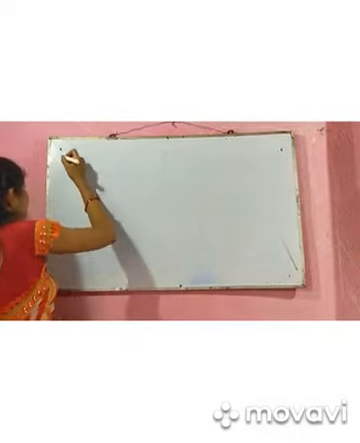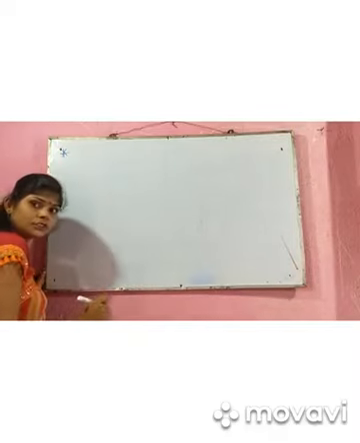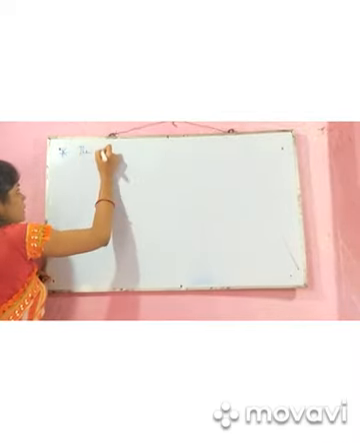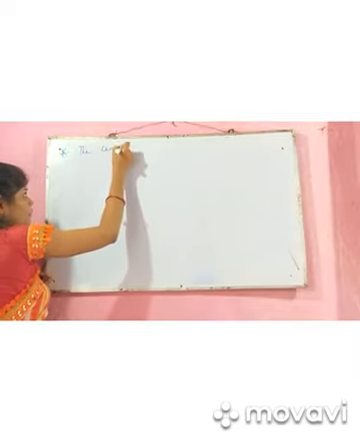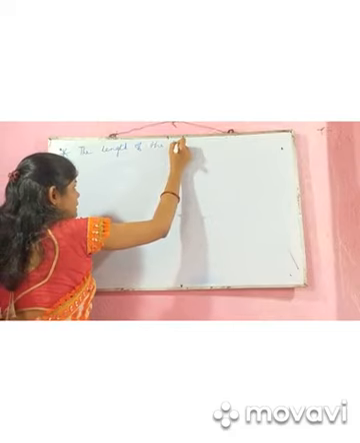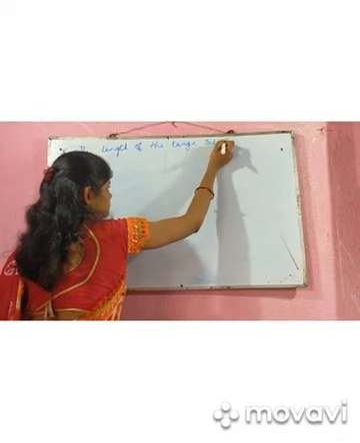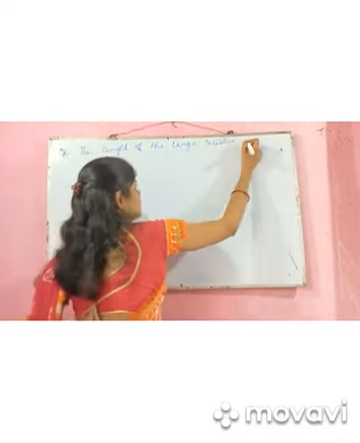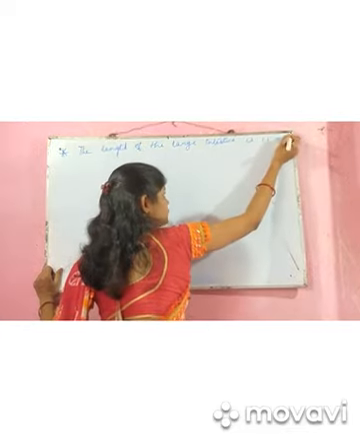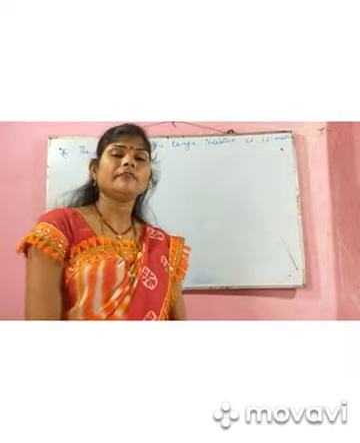So student, as I said, the length of the alimentary canal or the gut, the length of the small intestine. Now I will tell about the length of the large intestine. The length of the large intestine is 1.5 meter.